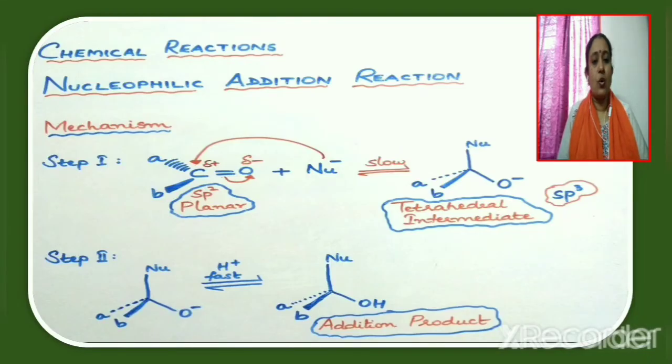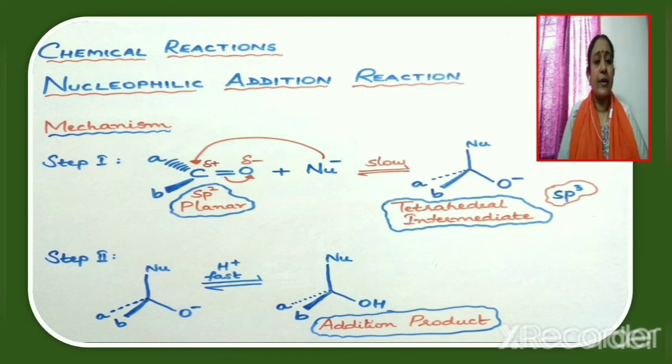Chemical reactions of aldehydes and ketones. Aldehydes and ketones undergo nucleophilic addition reaction. Let us now discuss the mechanism of this reaction. The mechanism involves two steps. The first step is slow and reversible. In this step, the nucleophile attacks the carbonyl carbon. We know that aldehydes and ketones contain a carbonyl group, and the carbonyl group is polar, with oxygen forming the negative end and carbon forming the positive end. So nucleophile attacks the carbonyl carbon. Note that the state of hybridization of carbonyl carbon is sp2 and hence planar.